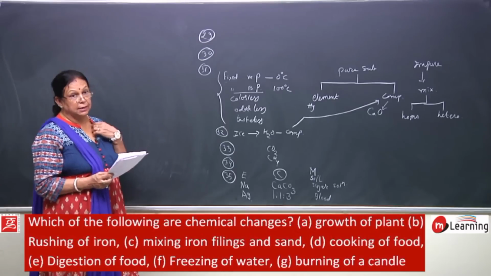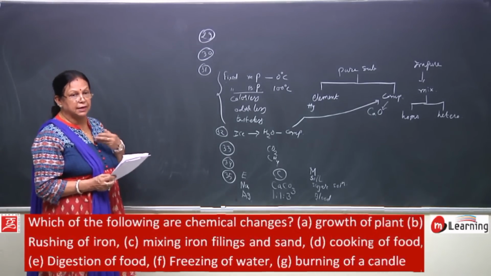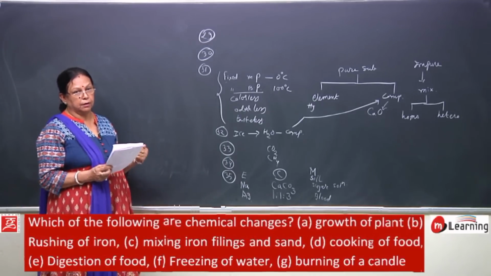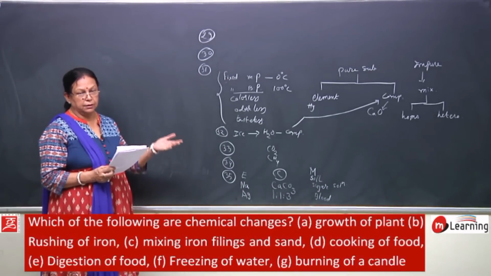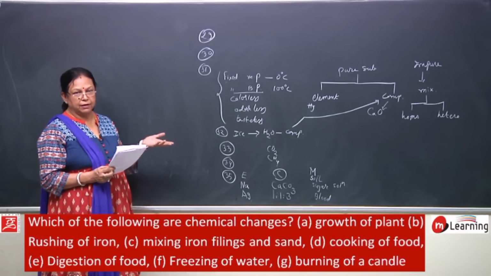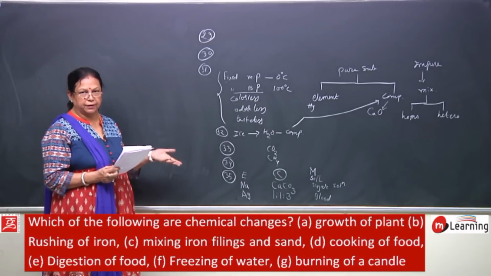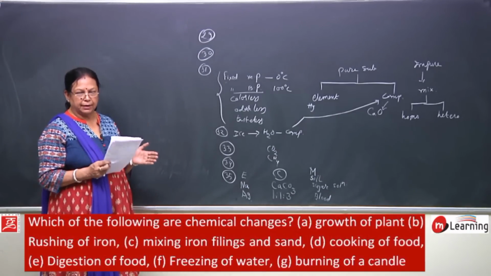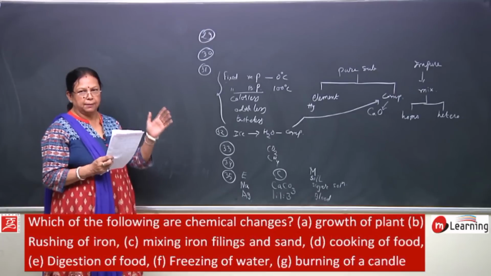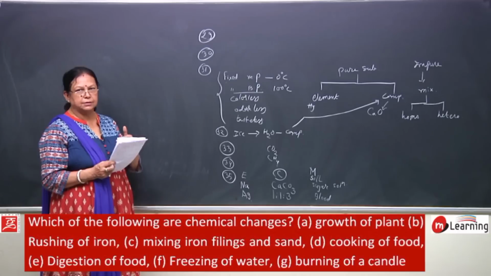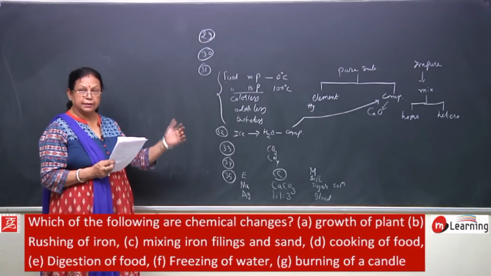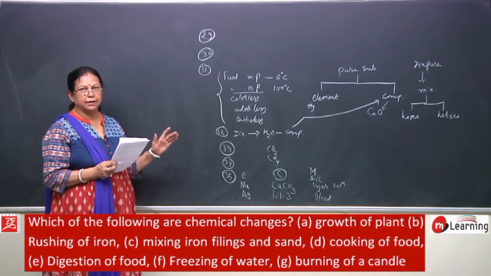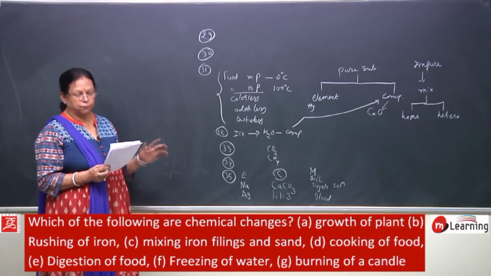So, this is physical change, and no new substance is formed in physical change. In physical change you will see that the properties do not differ between the components and the product. The components which have combined, their properties will not be changed. But in case of chemical change, the substances combine to form a new substance, and the properties of the constituents and the product are totally different. Reactant and product properties are totally different, a new substance is formed, right.